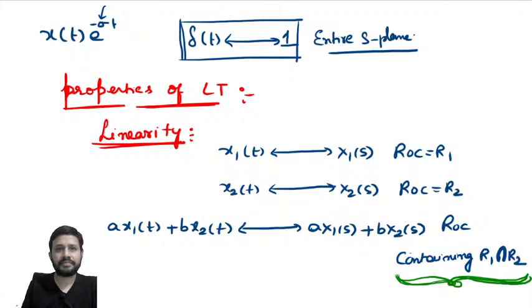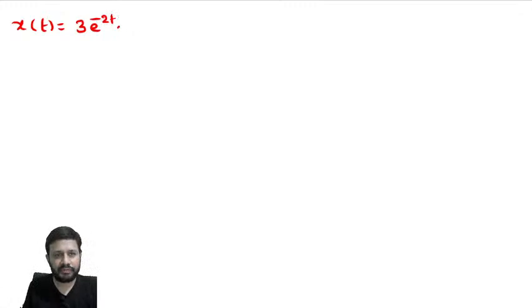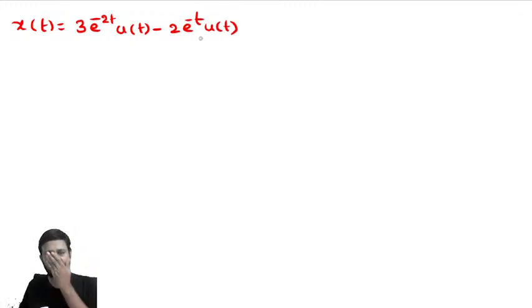Okay, first problem. I think you might have remembered the linearity property of continuous time Fourier transform. Now the first problem is x of t is equal to 3 e power minus 2t u of t minus 2 e power minus t u of t. Now I want to find out the Laplace transform and specify the ROC for the resulting signal.